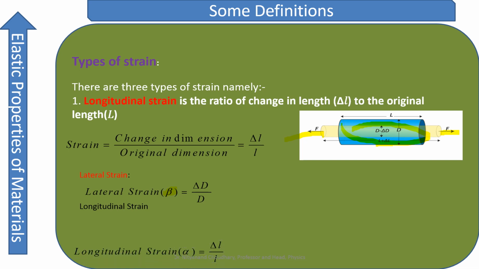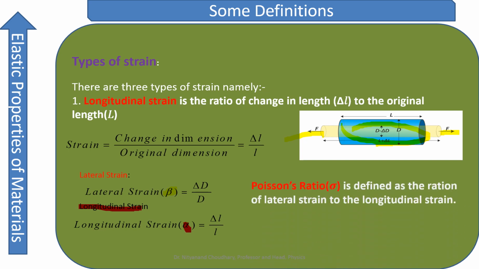The next is the longitudinal strain. Longitudinal strain can be given as the change in the length to that of the original length. So delta L by L is your longitudinal strain, and this longitudinal strain we are going to represent by the term alpha.